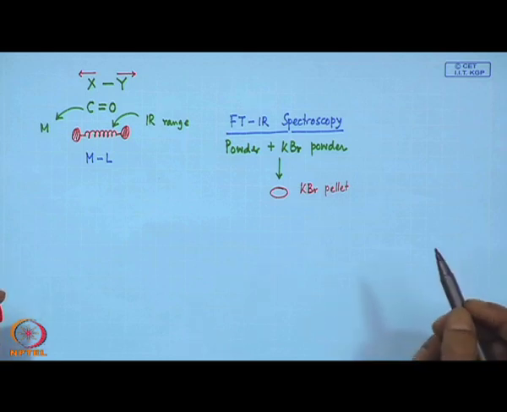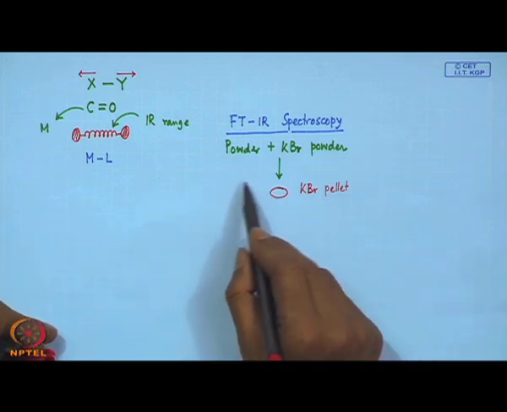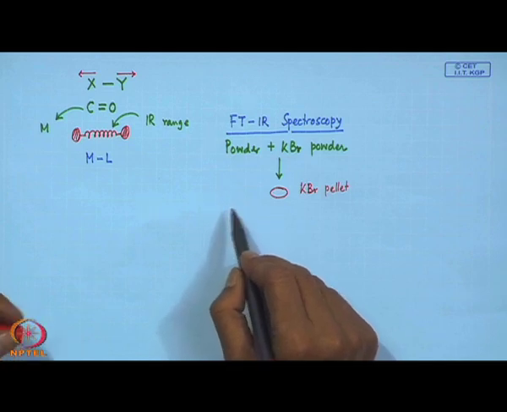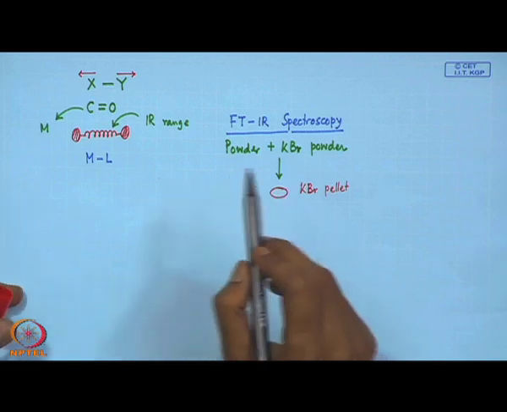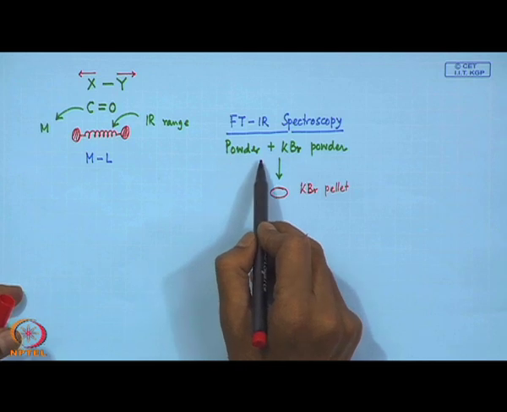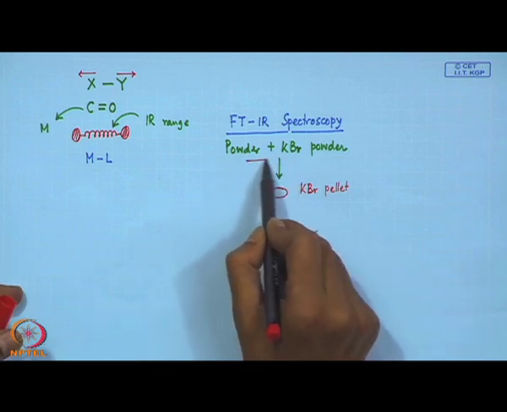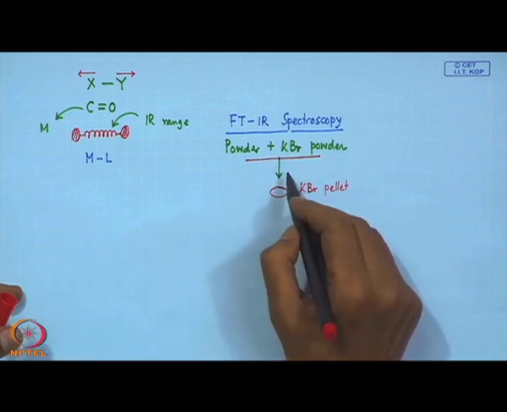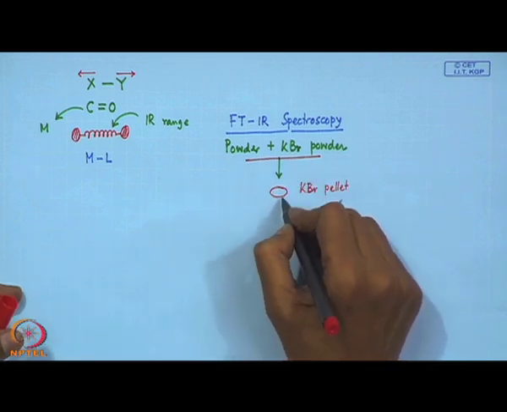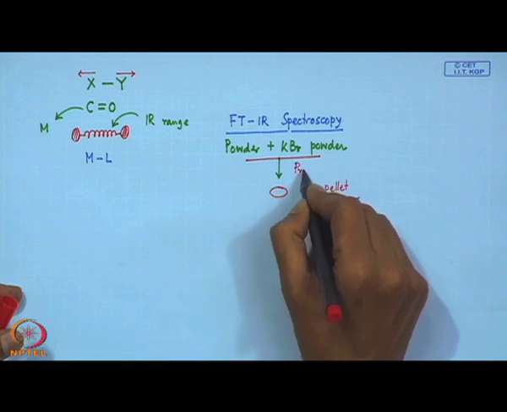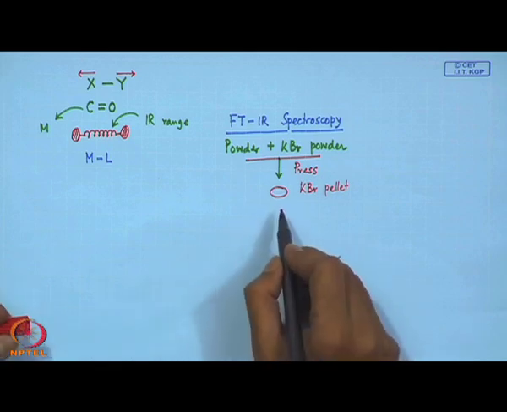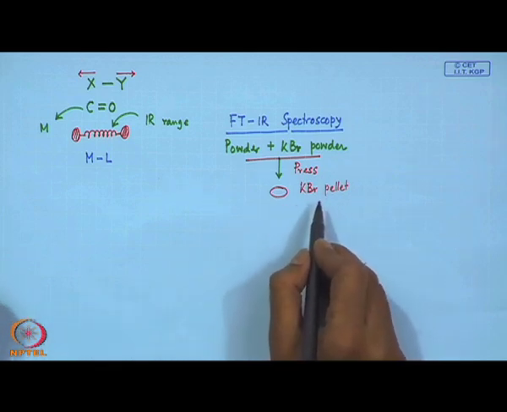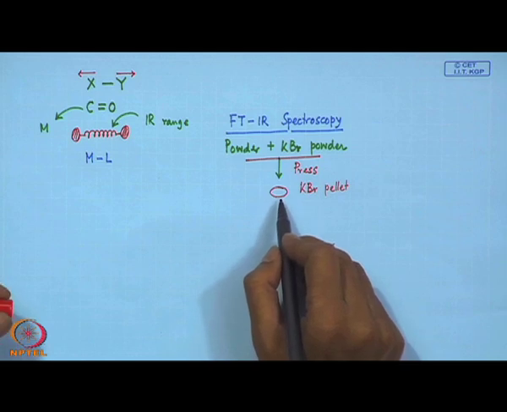So, this KBr pellet is formed, and this pellet is inserted into the machine to record the corresponding FTIR spectrum. For this, our sample is ground with KBr powder and then pressed in the hand press. So, we press this material such that we get a nice KBr pellet, and this pellet is then inserted in the machine.